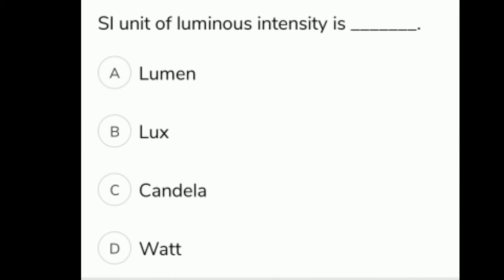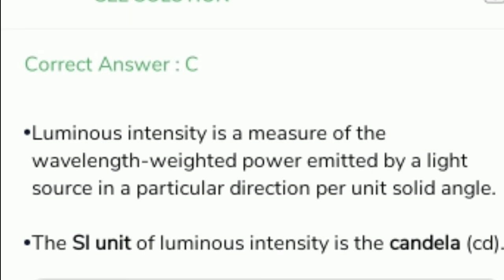SI unit of luminous intensity is. The options are A. Lumen, B. Lux, C. Candela, D. Watt. The correct option is C. Candela. Luminous intensity is a measure of the wavelength weighted power emitted by a light source in a particular direction per unit solid angle. The SI unit of luminous intensity is the candela.